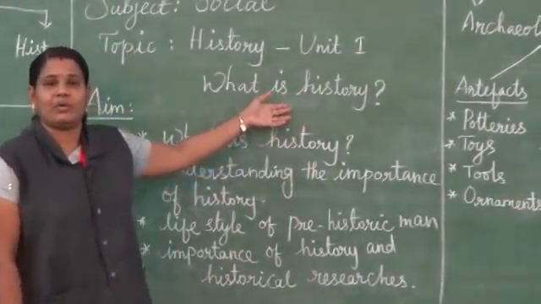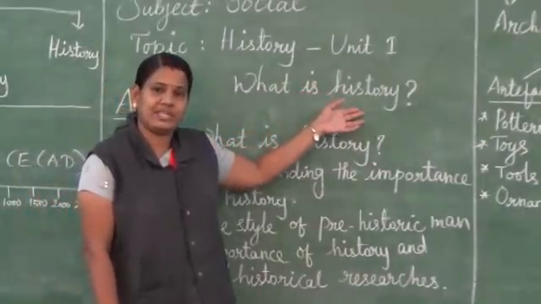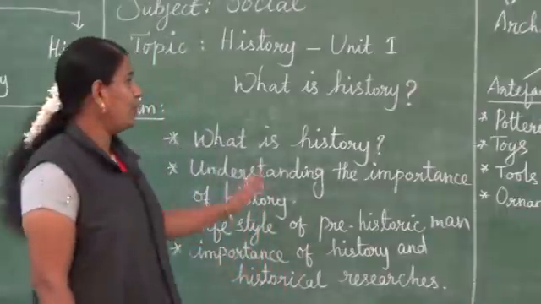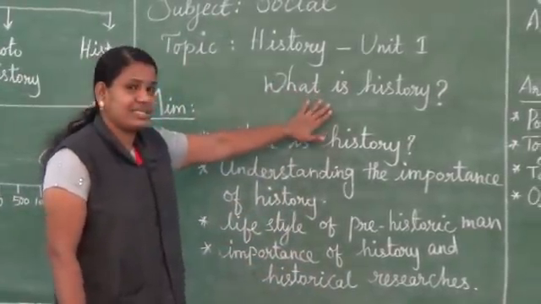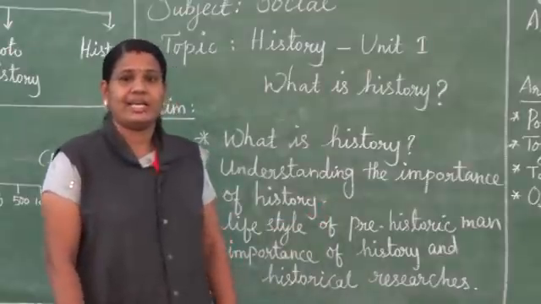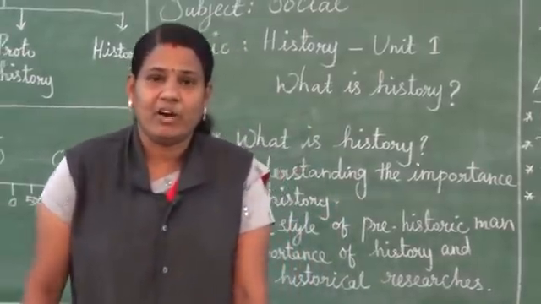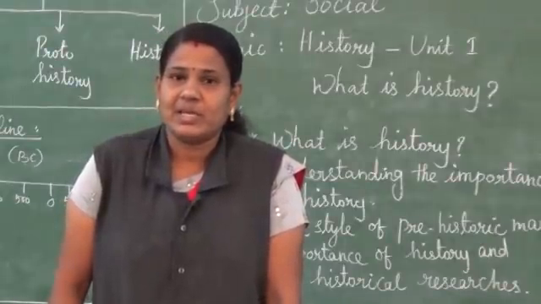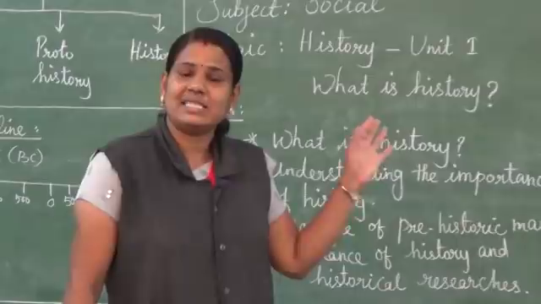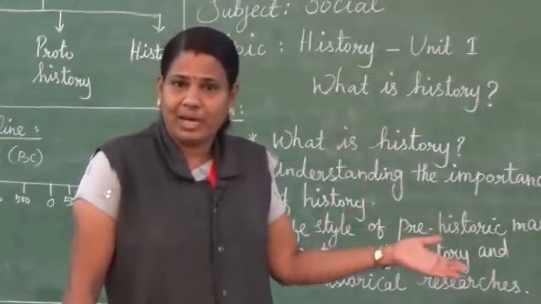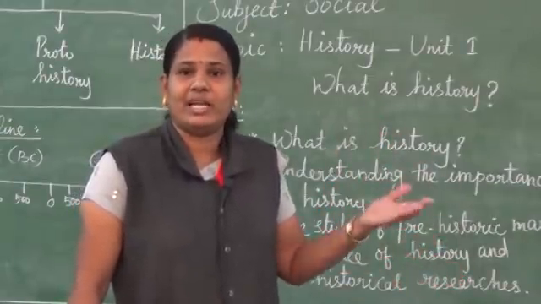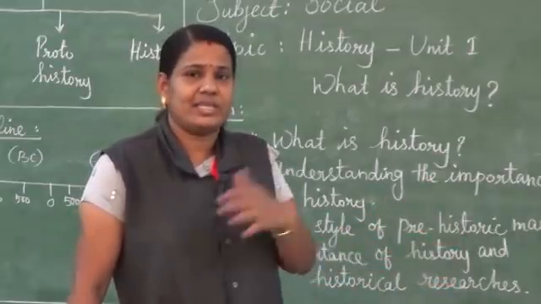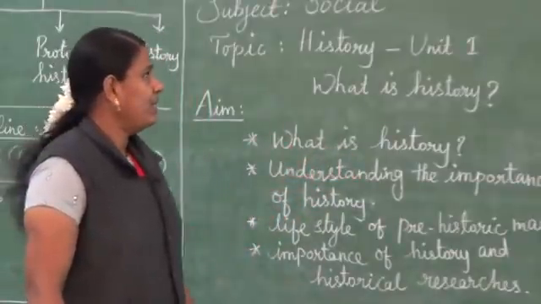From this topic, we have to discuss the humans' activities in the past, in the present, and in the future also. So, come to the topic history. In a historical sense, history means the study of past events in chronological order. That means we have to study the past events. What happened in the past, what did they do, where did they live, how did they do their activities regularly, these are the things we have to discuss from this topic.